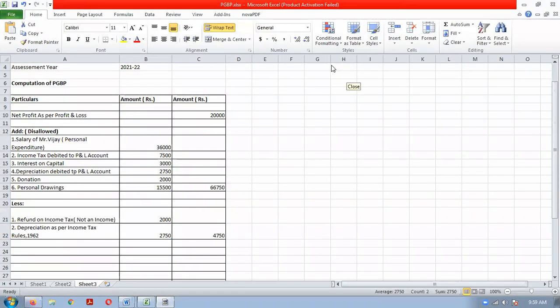Because depreciation as per accounting will be different from depreciation as per income tax rules. The Companies Act has a separate depreciation rule, and calculation is different, and in income tax rules calculation is different. So for income tax purposes, the income tax department will say we will give depreciation as per income tax rules, not as per the company's rules. Understood? That's why.